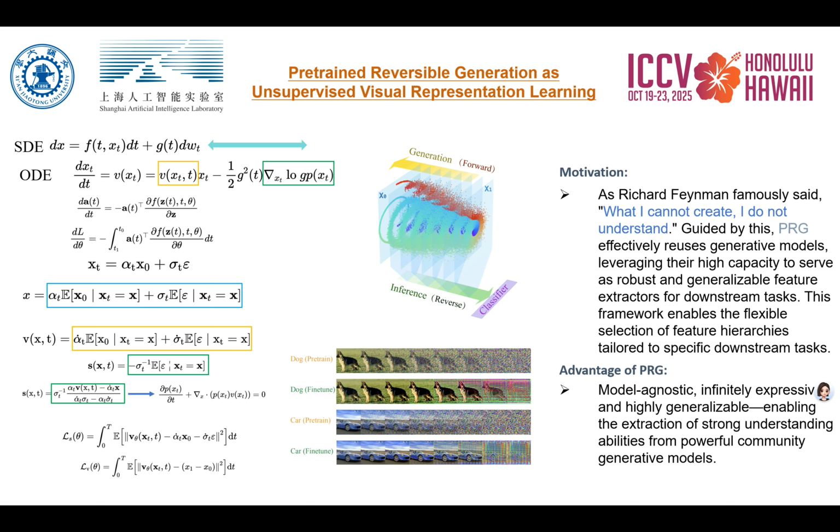If you think about it, the training direction is the opposite of the generation. So here is the idea. If we build a reversible generation path, reversible is key, then when an image is mapped back to a Gaussian state, can we treat that state as a better representation of the image?